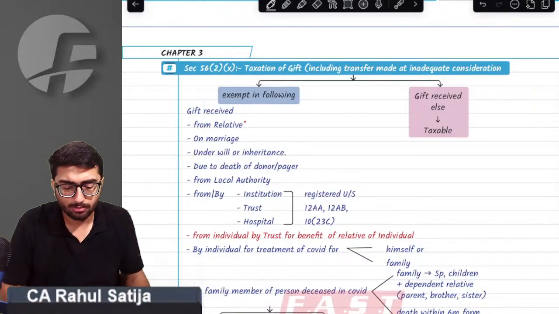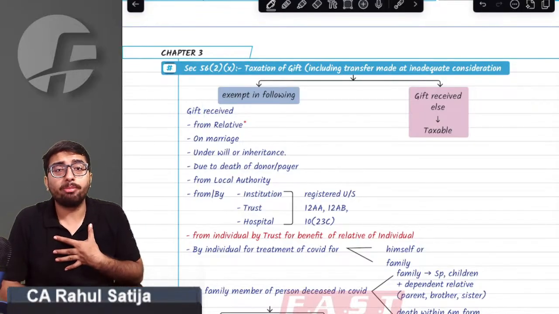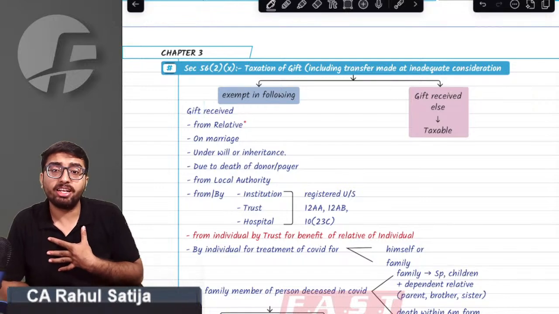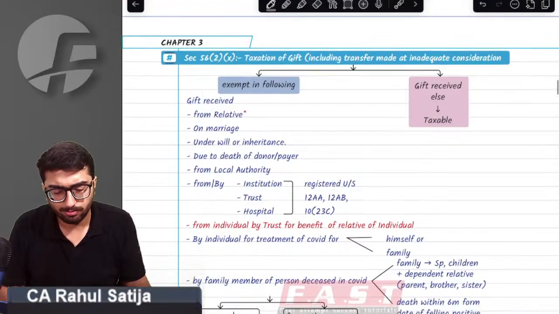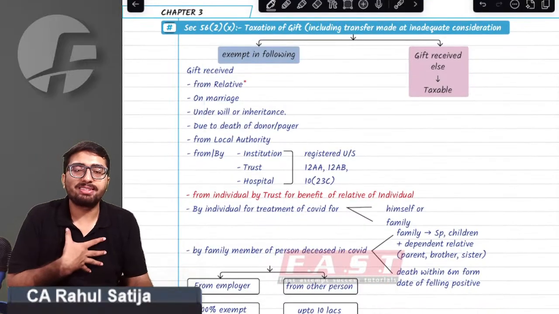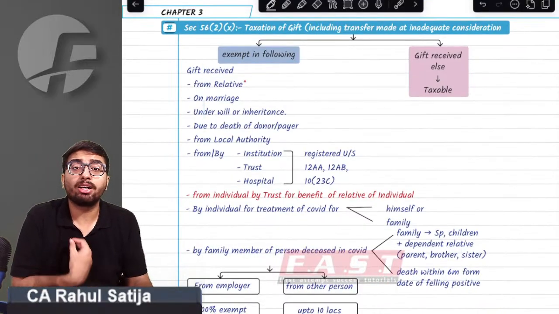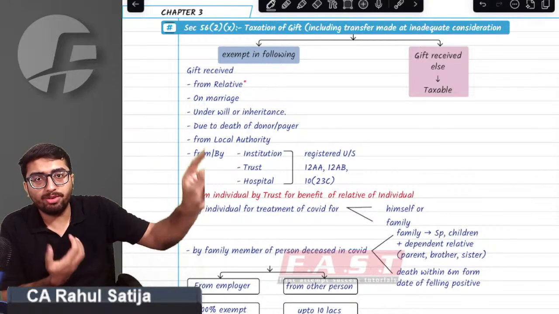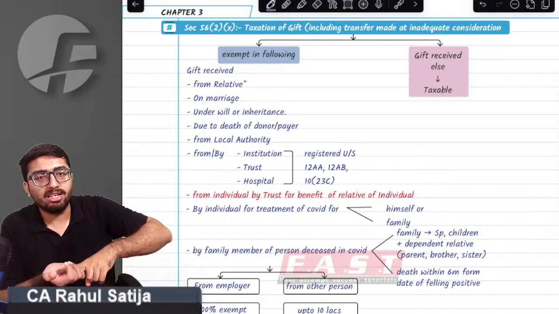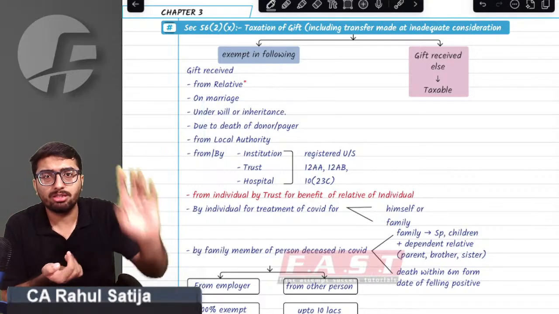Second thing, sir, if I am receiving a gift from any of the relatives, that shall be exempt. Who is a relative? We will discuss later. Third thing, if I receive any gift on account of a will, if somebody is dying, most of the time he writes his will. The provision says if I receive any such assets on account of a will, that shall always be exempt.